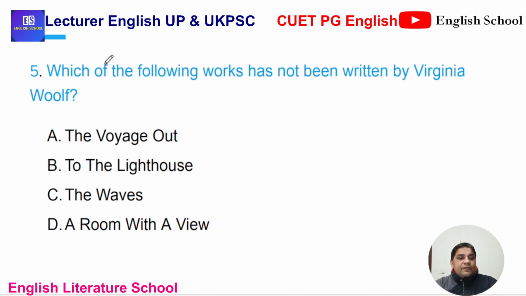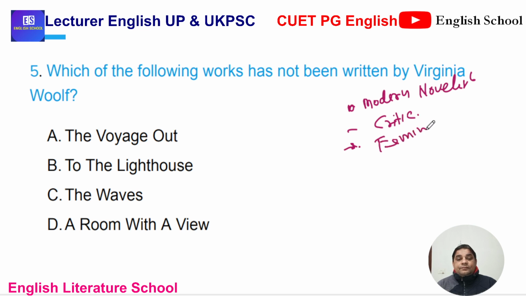Moving to question number 5. Which of the following works has not been written by Virginia Woolf? Yes, modern novelist, critic, feminist. These are the texts that you must know about Virginia Woolf.